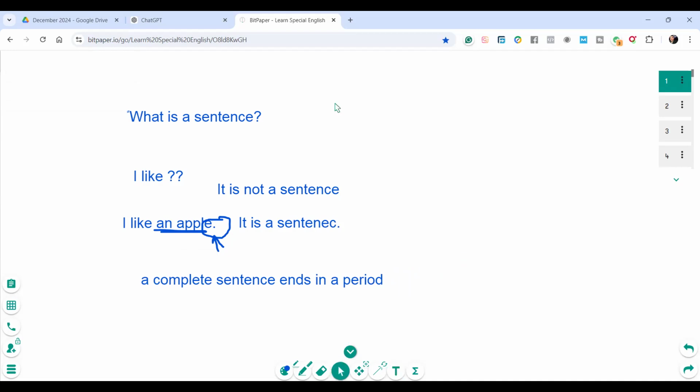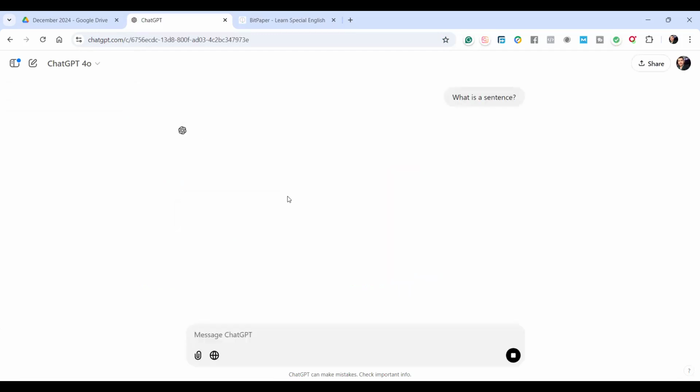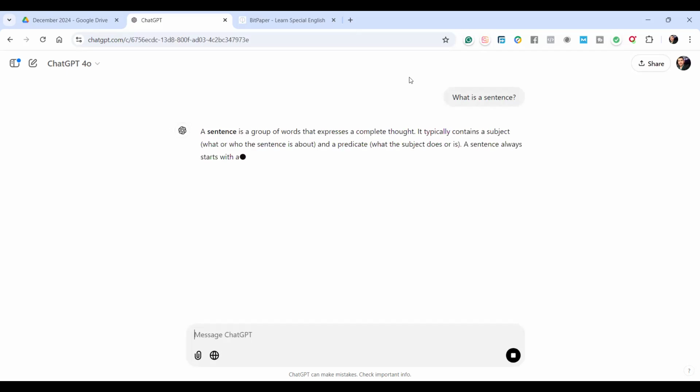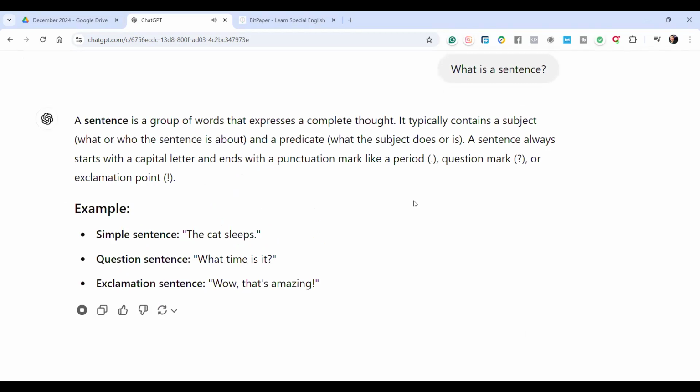Let's see what ChatGPT is going to tell us. What is a sentence? Let's listen together and also analyze. A sentence is a group of words that expresses a complete thought. It typically contains a subject, what or who the sentence is about, and a predicate, what the subject does or is.